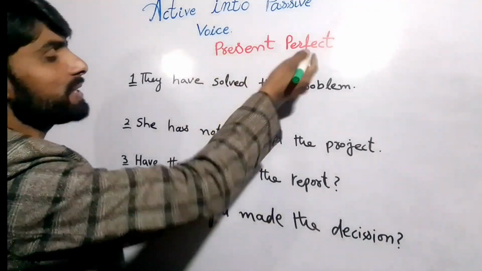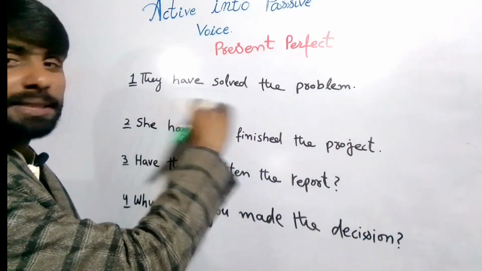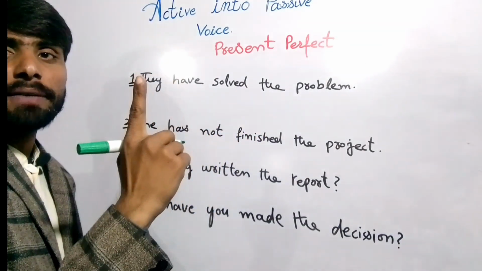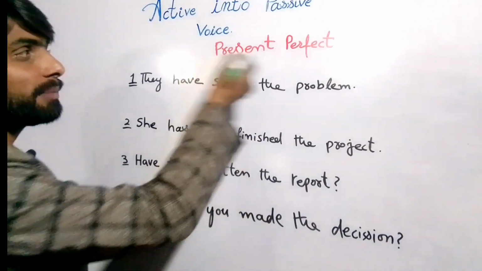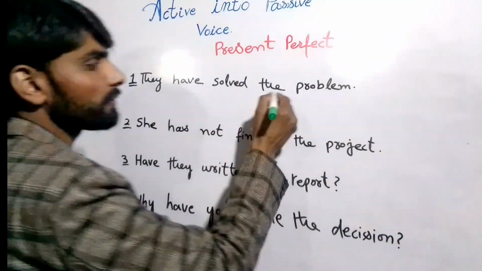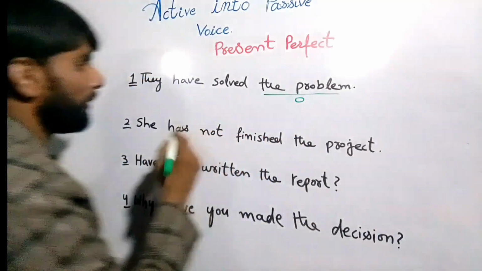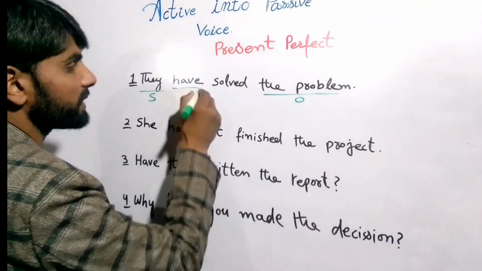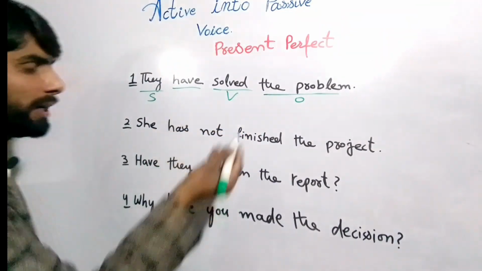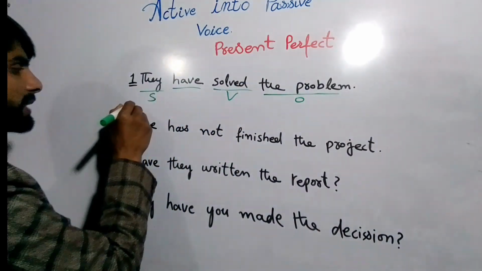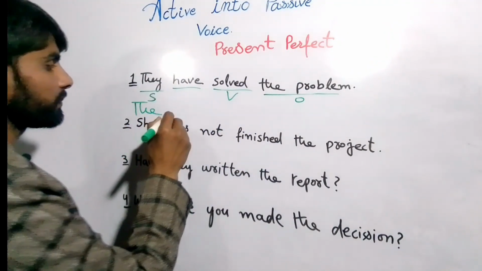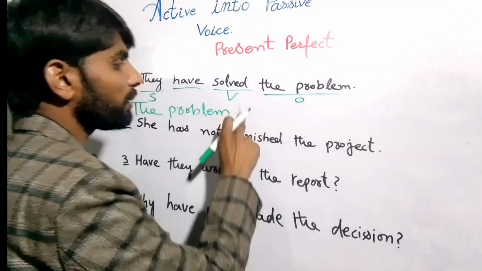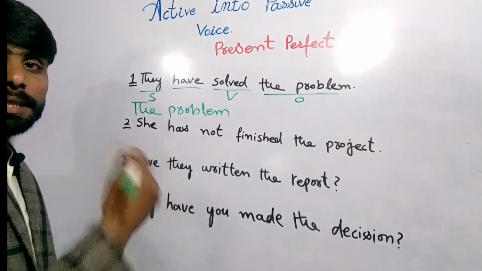So now let's move on to the next tense, and the next tense is present perfect. So let's change this active voice into passive voice. Have solved. After the have we are using the third form, right? So that means this is present perfect. First we need to recognize the problem is the object, right? And this is the subject, and have is the helping verb and solved is the verb, right? So first we need to write the object first, the problem. So now we are changing to passive voice, right?